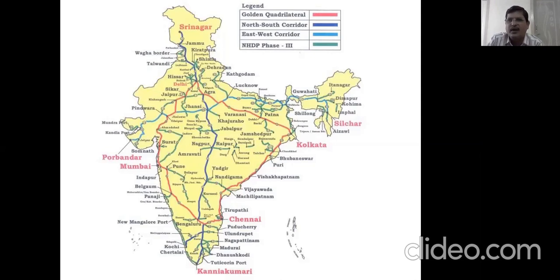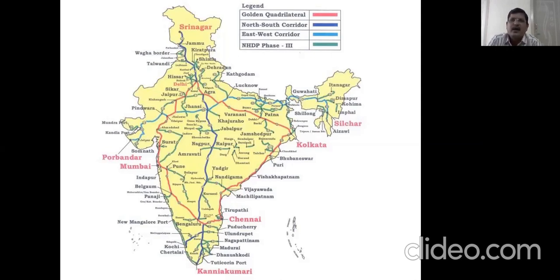Now we shall go with the east-west corridor, that is the light blue color. East means come to your eastern side. It starts from Silchar. Silchar is a town in Assam. So from Silchar it goes via Guwahati.